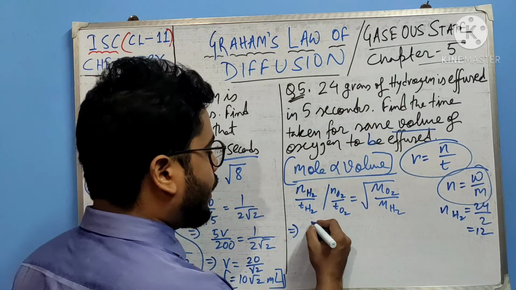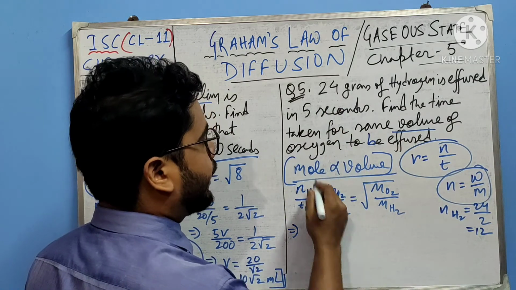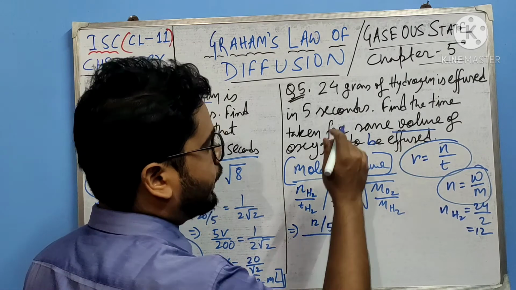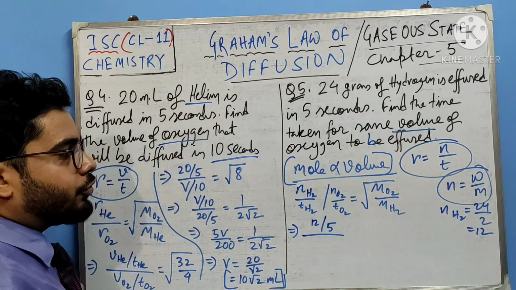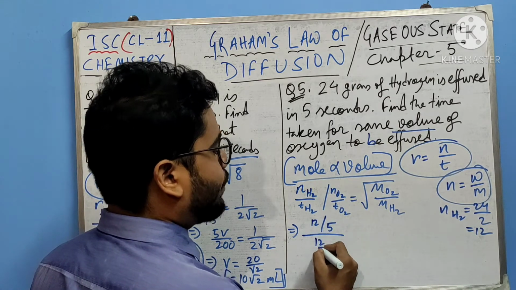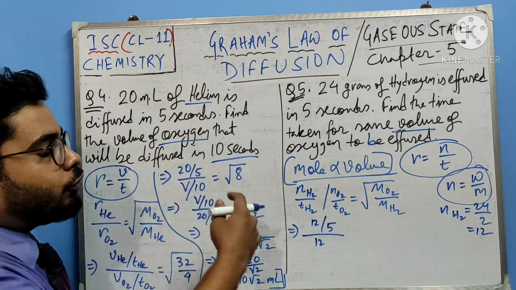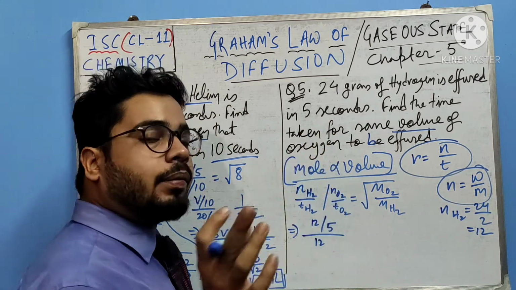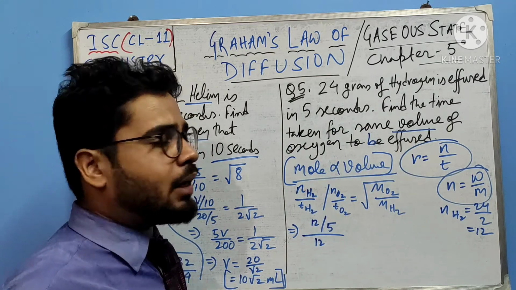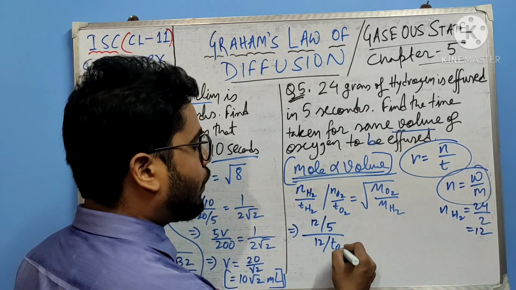So I am writing 12 by T of H2, that is 5 seconds. 24 grams is getting effused in 5 seconds, right? Now find the same volume of oxygen to be effused. So I am writing 12, because mole and volume are directly proportional. The volume of 12 mole of hydrogen and 12 mole of oxygen is the same. So same volume, same mole can be taken because of Avogadro's law. So 12 by T of O2 I am writing, time we have to calculate.